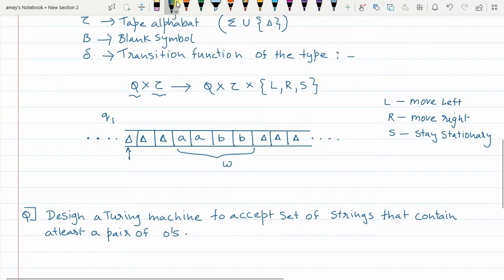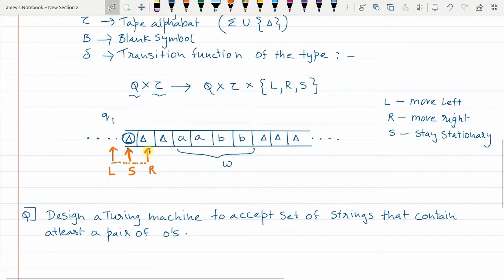After reading the current input symbol and doing the operation, say it just keeps the symbol as it is, the read write head has the option of remaining stationary, moving one place to the right and reading the next input symbol, or moving one place to the left and reading the previous input symbol. It depends on the algorithm that you are going to design.